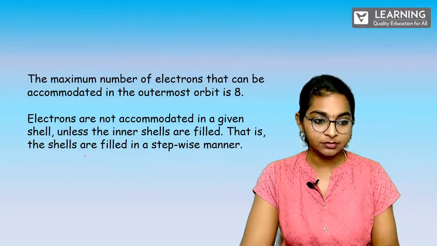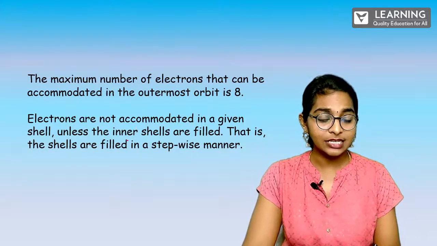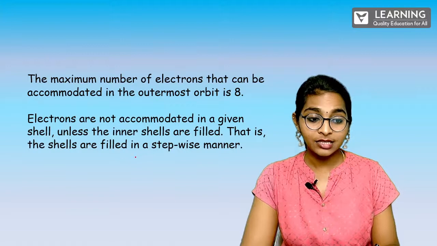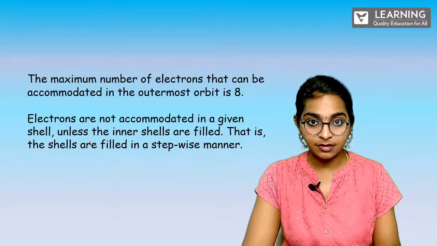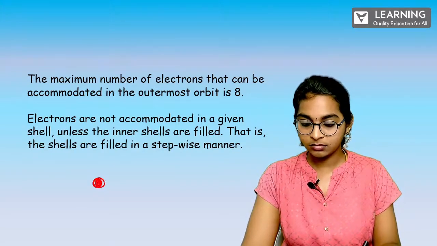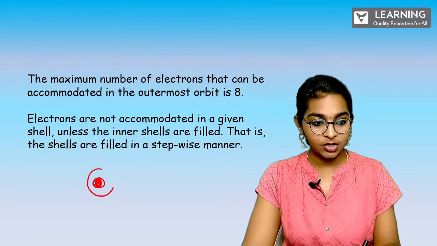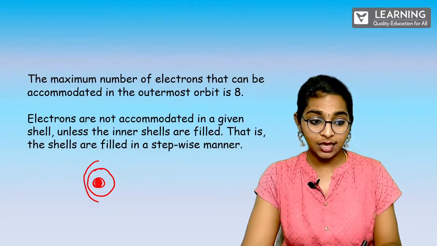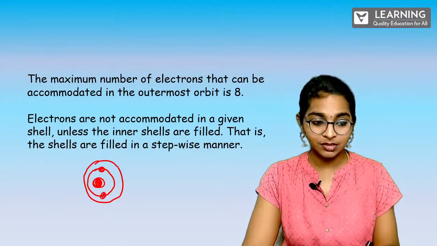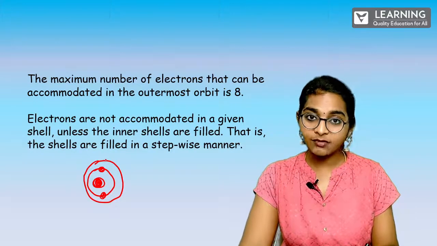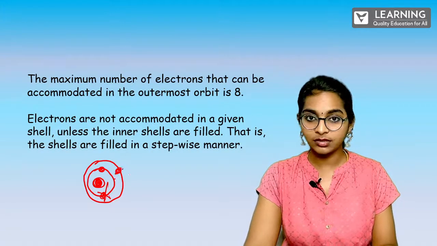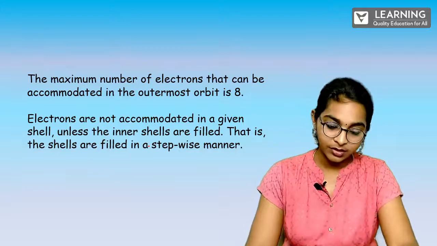So the next point. Electrons are not accommodated in a given shell unless the inner shells are filled. Fine. That is, the shells are filled in a stepwise manner. For example, let's take this. Okay, so this is a nucleus. And here you have the first orbital, and then you have the second orbital. So the first orbital has to have 2, compulsory. And then the third orbital, where again it will start 1, 2, 3. You cannot come and fix it here, and instead of filling it here directly, you cannot go and fill it there. So these are certain rules. Fine. So next.